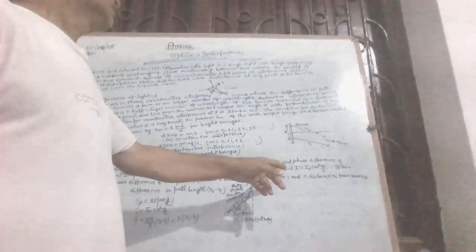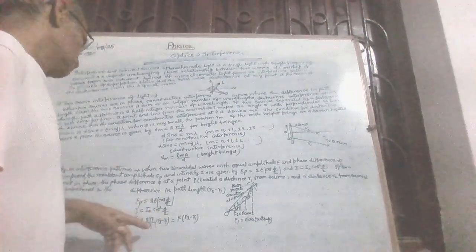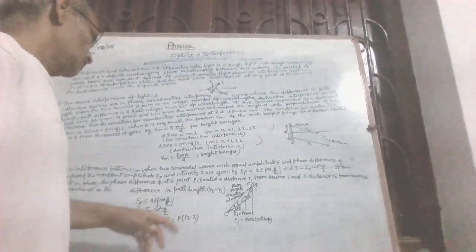the source 1 and a distance R2 from the source 2 is directly proportional to the difference in path length R2 minus R1. So E_P = 2E cos(phi/2), I = I_0 cos^2(phi/2), phi = (2 pi / lambda)(R2 - R1) = k(R2 - R1), as shown in the figure.